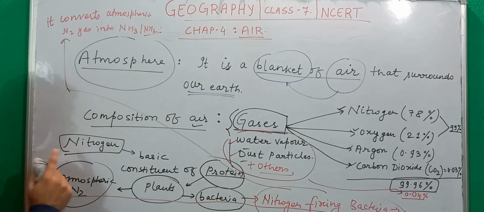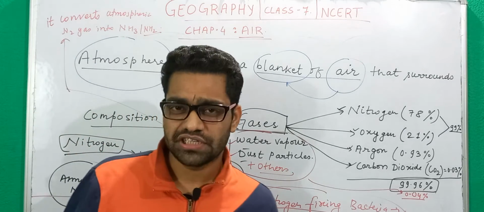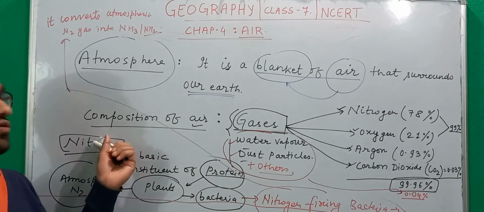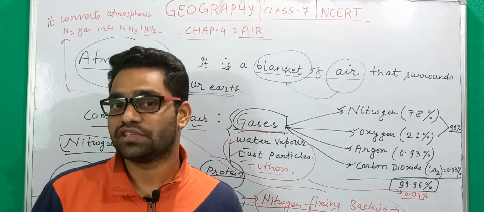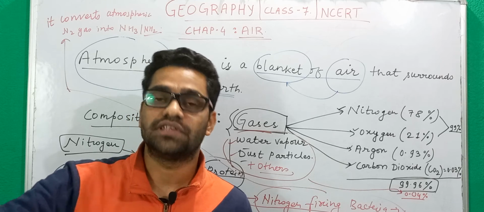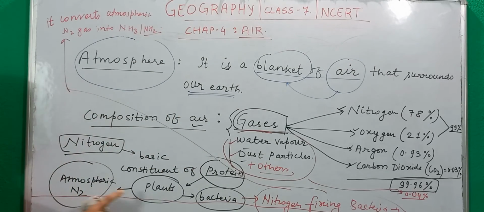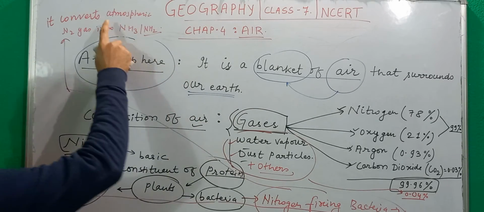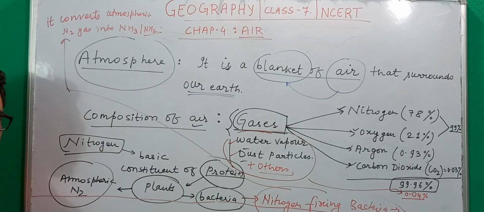So this is the basic idea. Also, the fertilizers we use, what is the most abundant component of fertilizers? Nitrogen. We have also phosphorus and potassium, but nitrogen is the basic component of fertilizers which we add to the soil to increase its fertility, to increase the productivity of the crops. So nitrogen is used by plants through the help of bacteria that convert this atmospheric nitrogen gas into NH3 and NH2, and then we get protein from plants. So this was the basic use of nitrogen.